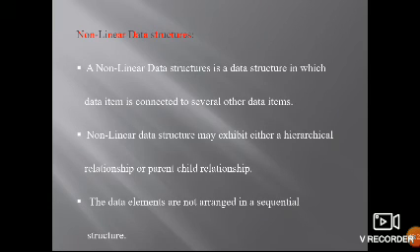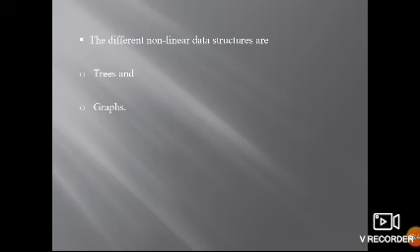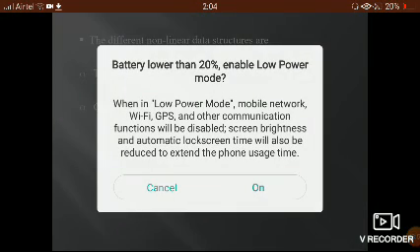What are non-linear data structures? Non-linear data structures are those in which data items are connected to several items. Data elements are not arranged in sequential structures, hence the name non-linear data structures. Non-linear data structures are trees and graphs. Linear ones are stacks, queues and linked lists.